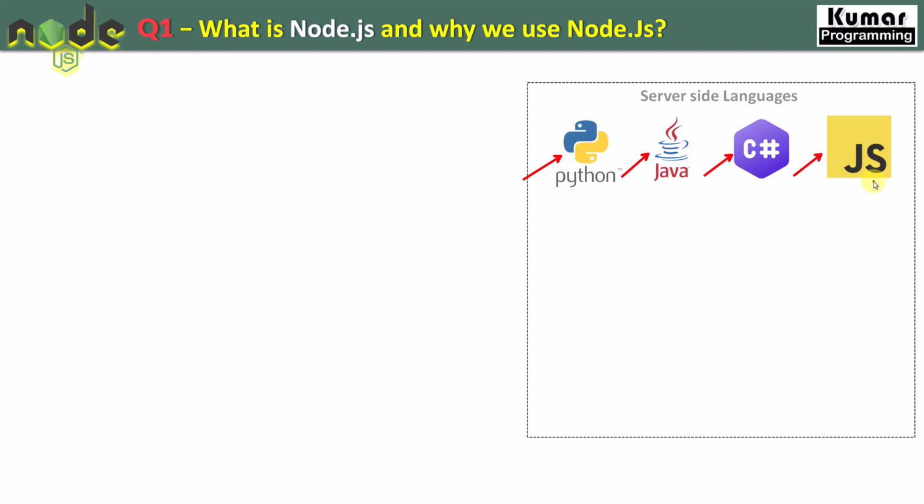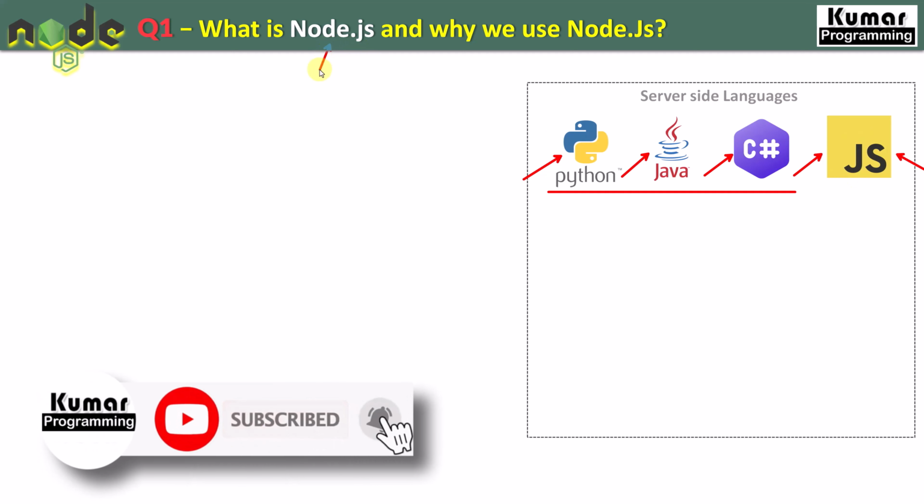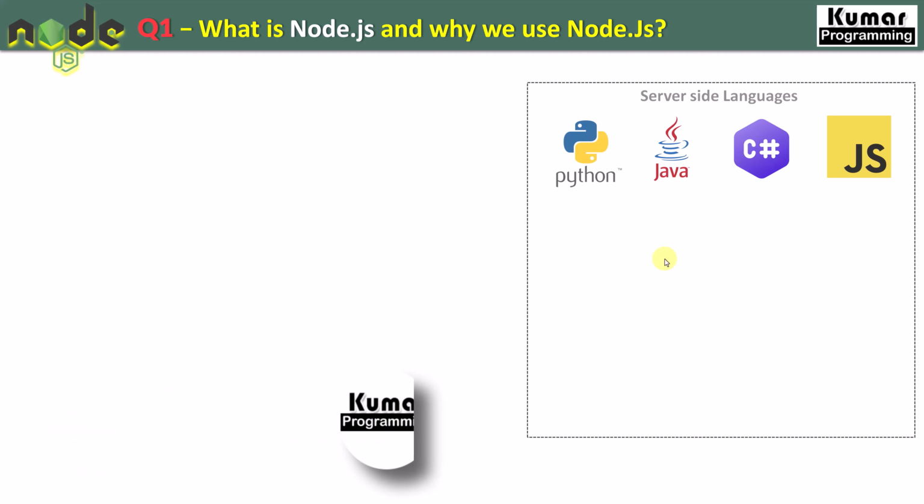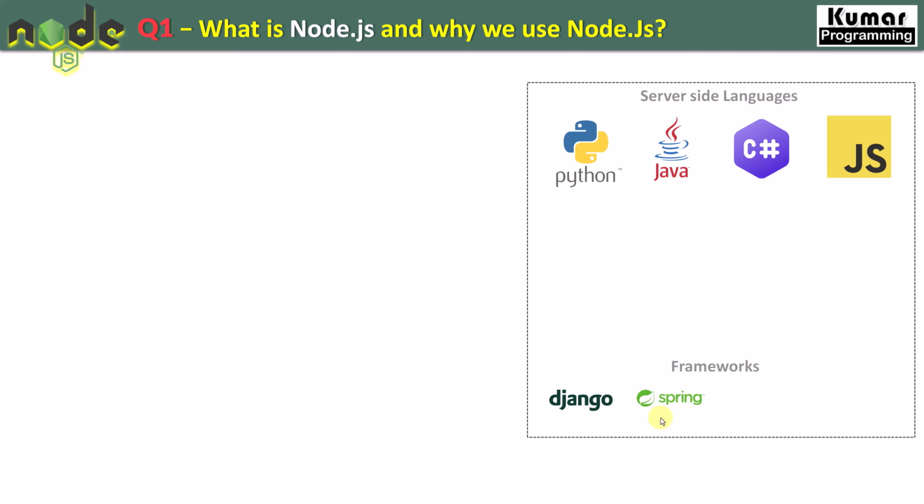But after the introduction of Node.js, JavaScript became a server side language as well. So Python, Java, C# are not client side languages. These are all server side languages. But JavaScript is both a client side as well as a server side language, right? And it is running at the server side because of Node.js, right? Also, in order to create applications in these languages, we need a framework, right? Python has the Django framework, Java has Spring Boot, the Spring framework, C# has the Microsoft .NET framework, right? Similarly, JavaScript also has the Express.js framework, right?